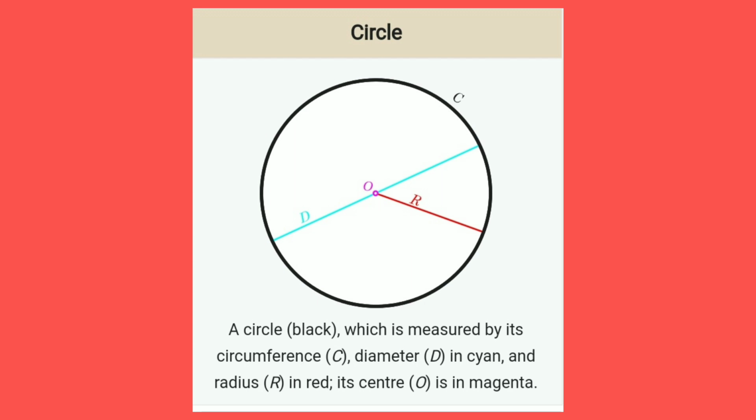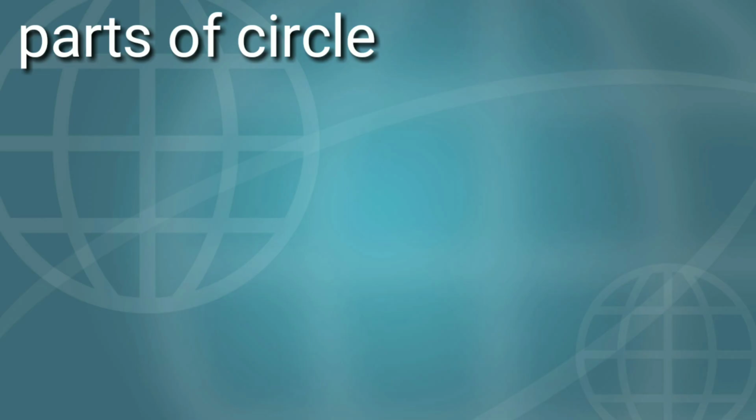The red colored line segment is denoted as the radius of the circle. The blue colored line segment is denoted as the diameter of the circle. This means in the given figure, radius, diameter and center are the parts of a circle. Some other parts of a circle we see in the next slide.